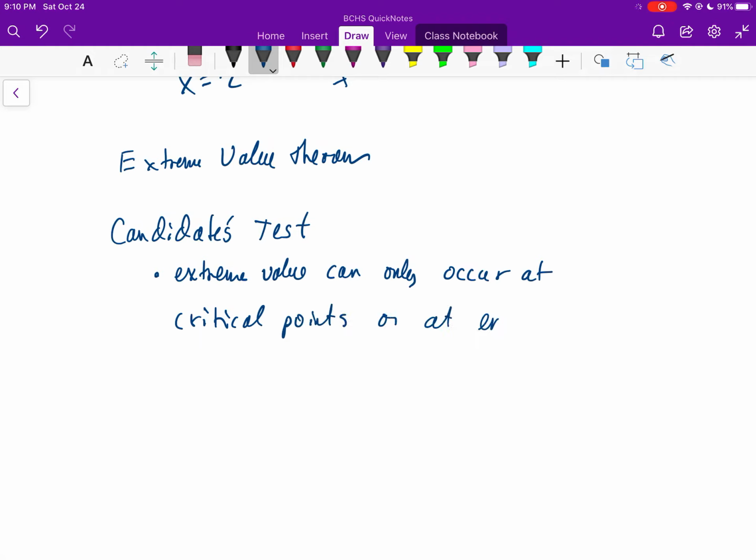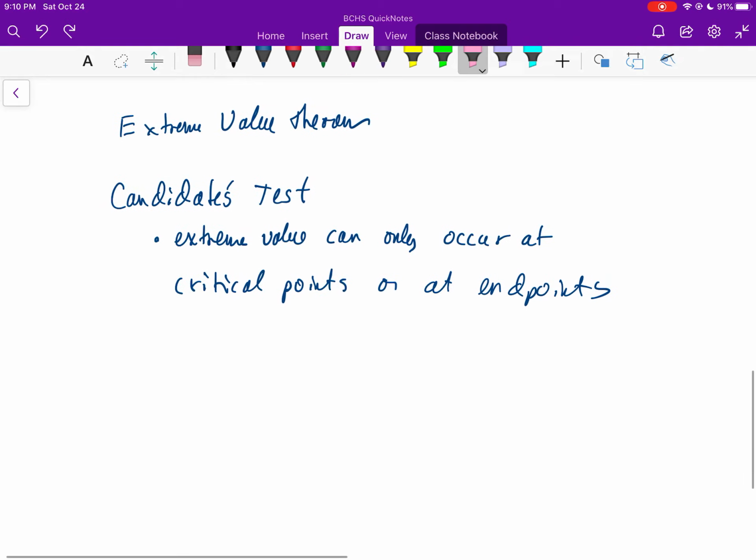or at endpoints. And again, this particular definition uses within it another definition, which is why it's so important that you understand what these definitions are. And so again, if you're trying to find an extreme value, you could check the endpoints and you could check the critical points and you could figure that out. One of the things that students run into on this particular test is they're not very good with dealing with fractional exponents and things like that.